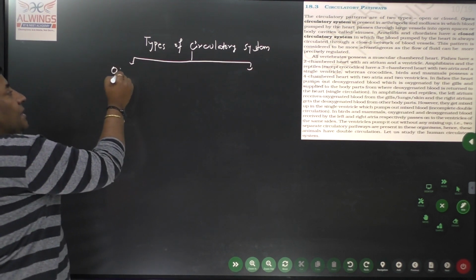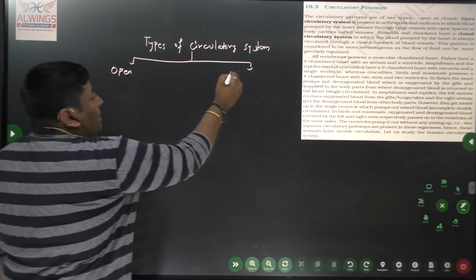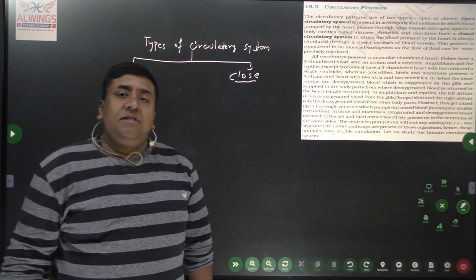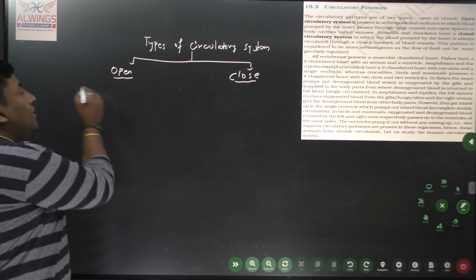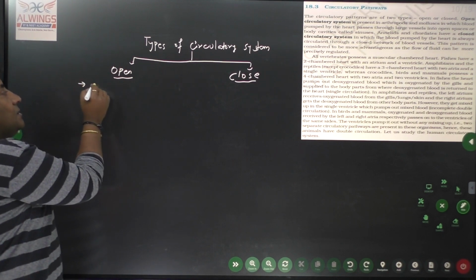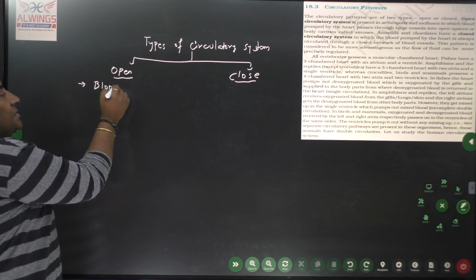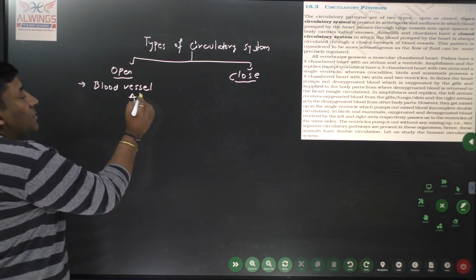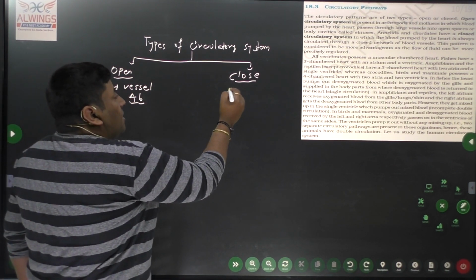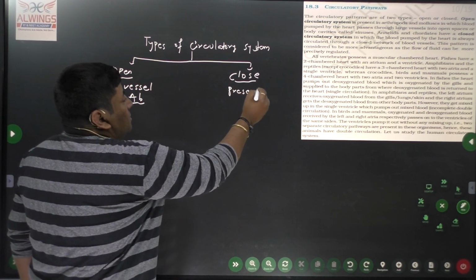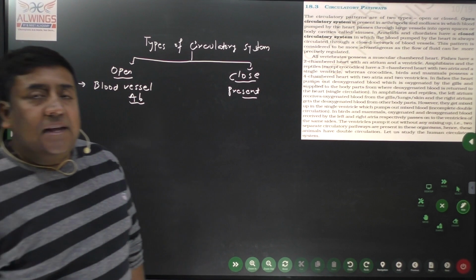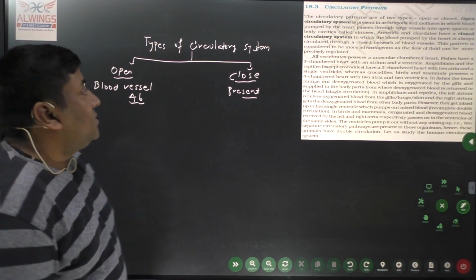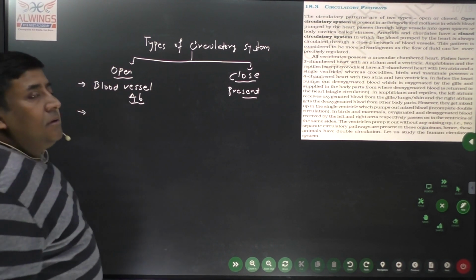The first is called open, and the second is called closed type. So there are two types of circulatory system. First is open, second is closed type. Open type means blood vessels are absent, whereas in closed type, blood vessels are present. So we find blood vessels present in the closed type, whereas they are absent in the open type of circulatory system.